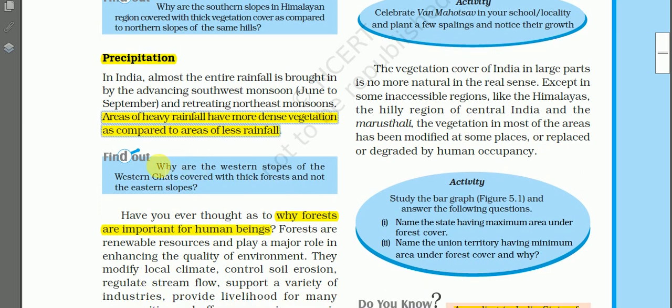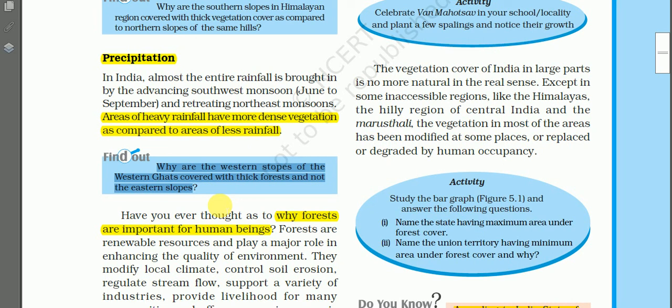So one signpost question is here. Why are the western slopes of the Western Ghats covered with thick forests and not the eastern slopes? This is because the western slopes of the Western Ghats receive more rainfall than the eastern slope.